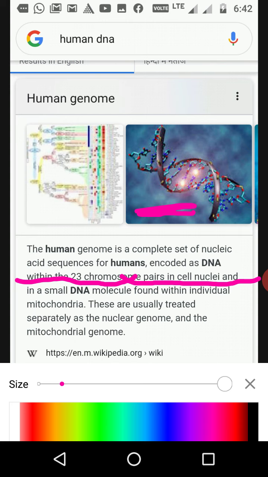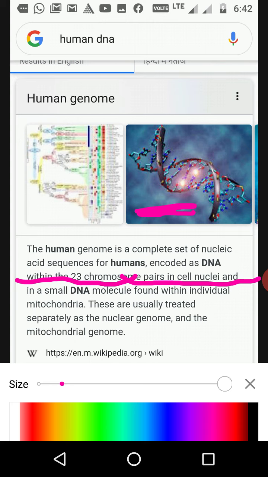That is called genomic key. They can learn the genome number of a particular species, find that species in the genomic library, and study that particular species through the related genomic number. Clear? So that is the human genome.